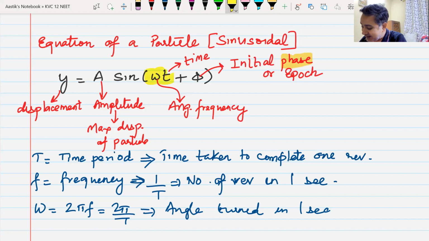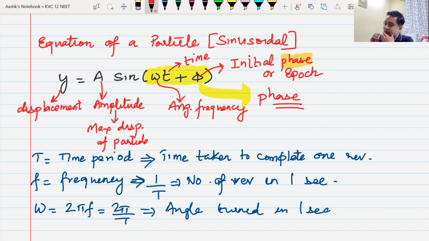Now look at this entire yellow thing. This entire yellow thing is a sine of something. Sine of omega t plus phi. The sine of something, this something has to be an angle. Yes or no, my dear friends? Yes, sir. This entire yellow thing, which is an angle, is known as the phase of the particle.